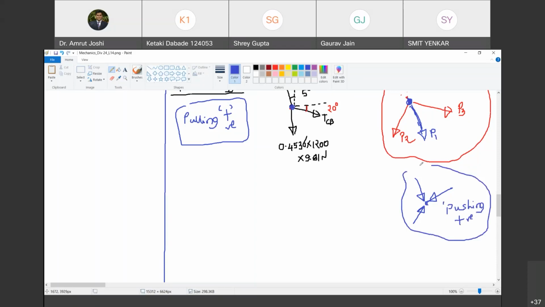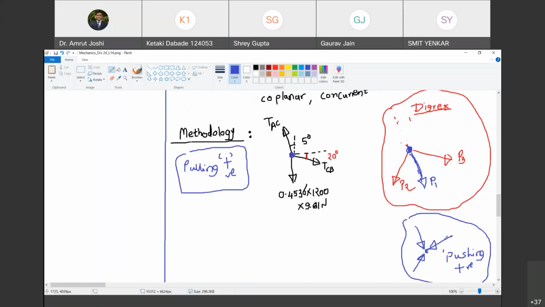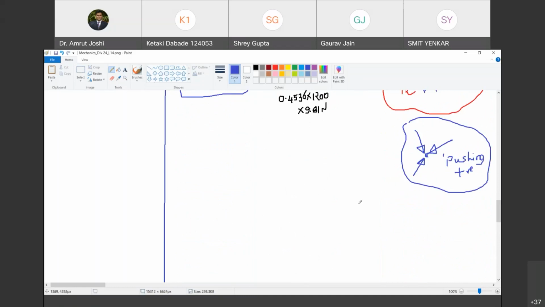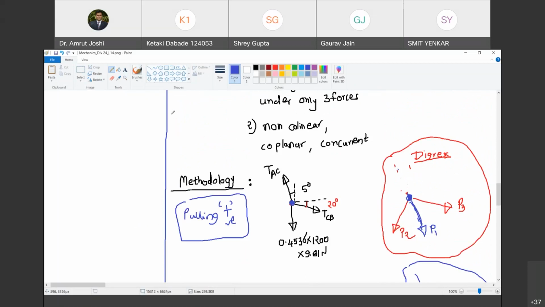So this is for interpretation. Whenever we have drawn a free body diagram and we want to apply Lami's theorem, we convert it in such a fashion that the forces are either pulling or pushing at a point. If they are pulling, I call pulling positive. If they are pushing, I call pushing positive. Happy? Yes, sir. Okay. And now what is Lami's theorem?